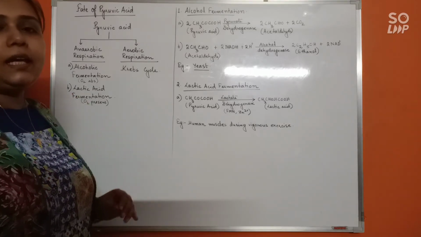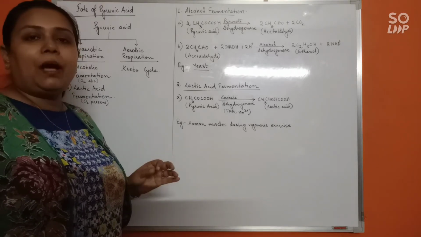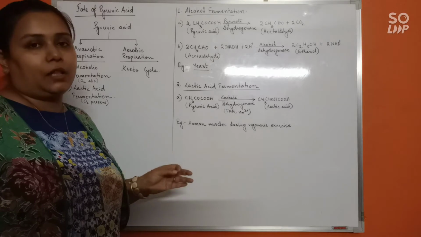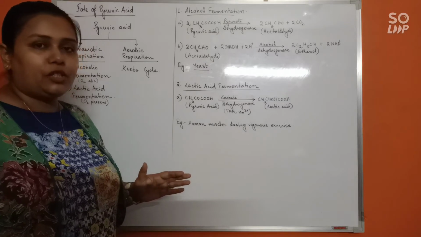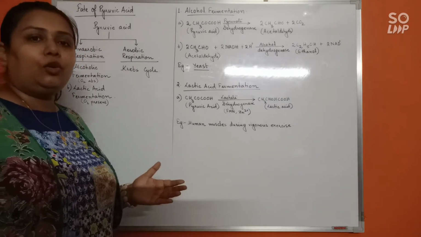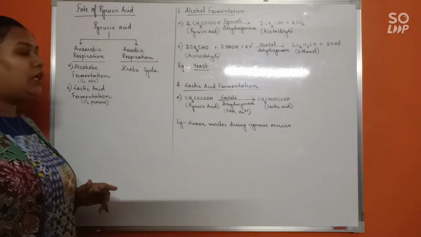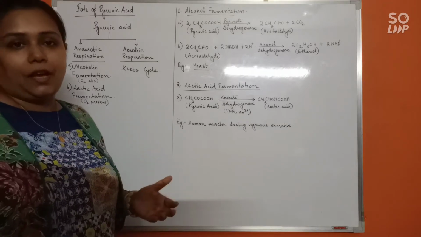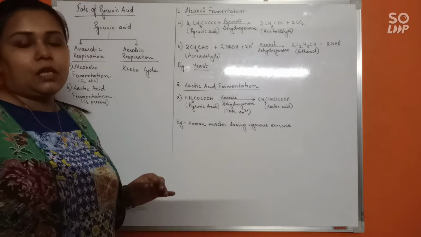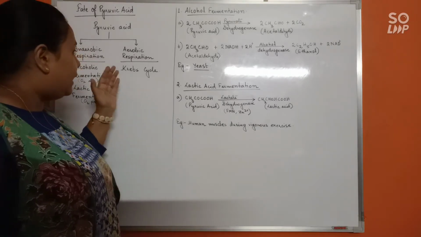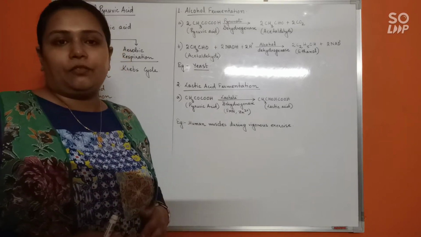So in short, in case of anaerobic respiration, when pyruvic acid is formed by glycolysis, that pyruvic acid will enter fermentative pathway or fermentation. In certain organisms, it will undergo alcohol fermentation, or else in certain organisms, it will undergo lactic acid fermentation. But in case of aerobic respiration, there is only one fate that the pyruvic acid will face, and that is Krebs cycle. For aerobes or aerobic organisms, always the pyruvic acid formed will enter Krebs cycle. Fine. Now, let us discuss the fermentative pathway in detail.